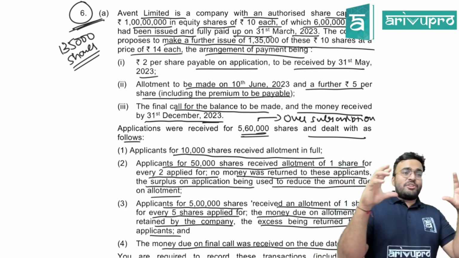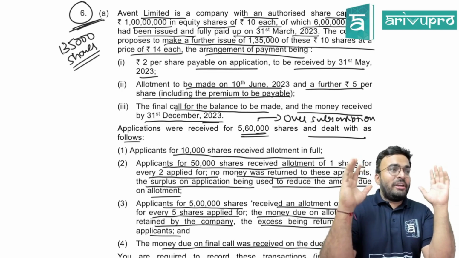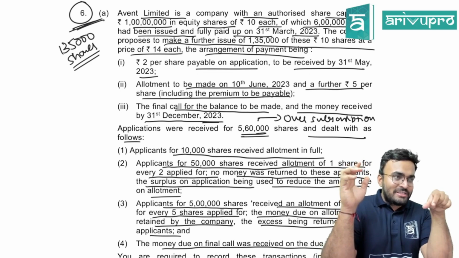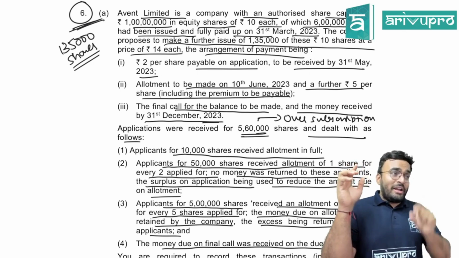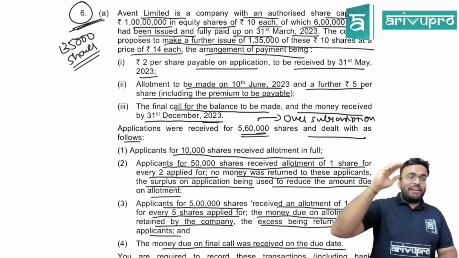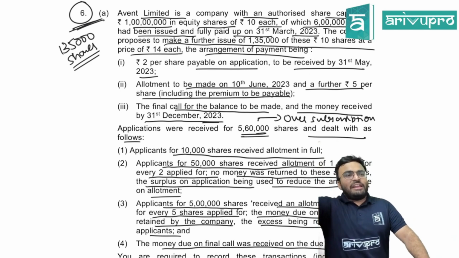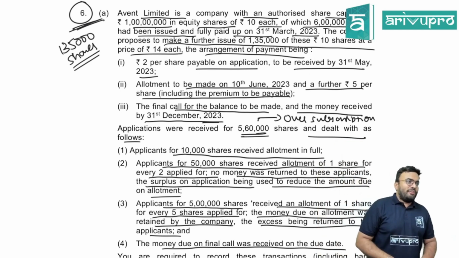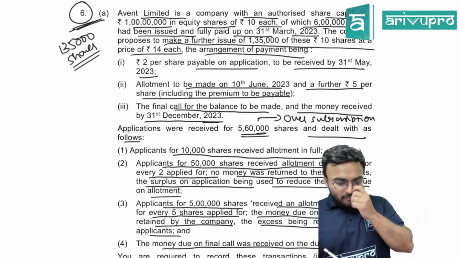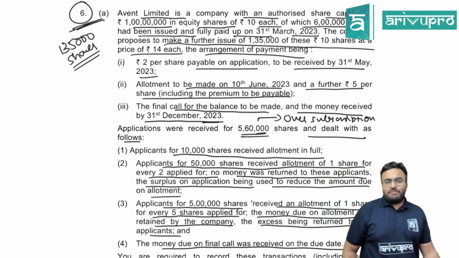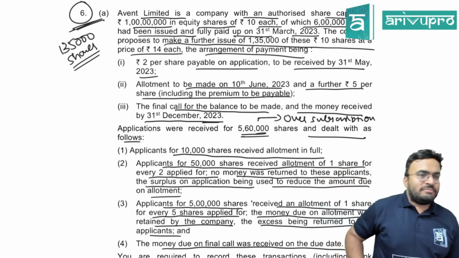Remember, you need one table first of all. In the table: number of applications received, application money received, application amount required, number of shares allotted, then allotment money required, allotment amount adjusted, refund. If you get that table, you can prepare the full journal entries. Do one thing, at least make the table. Journal entries, you know it. Make the table.